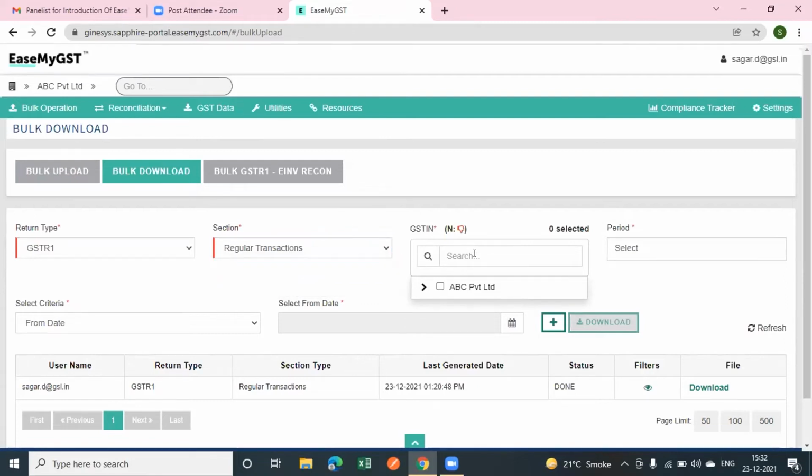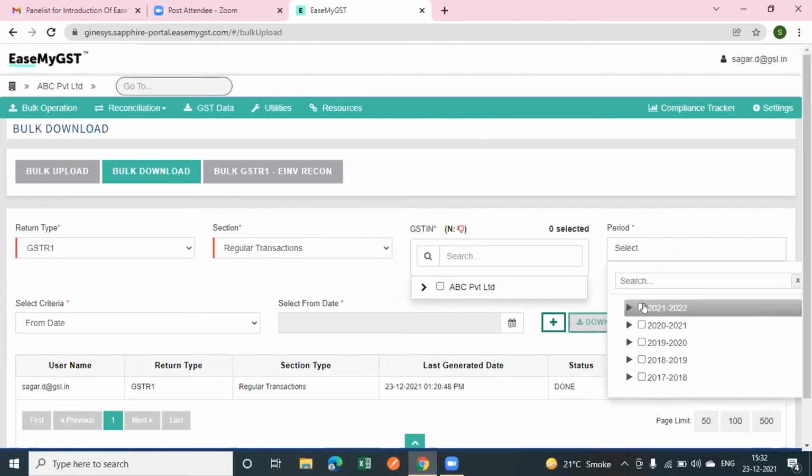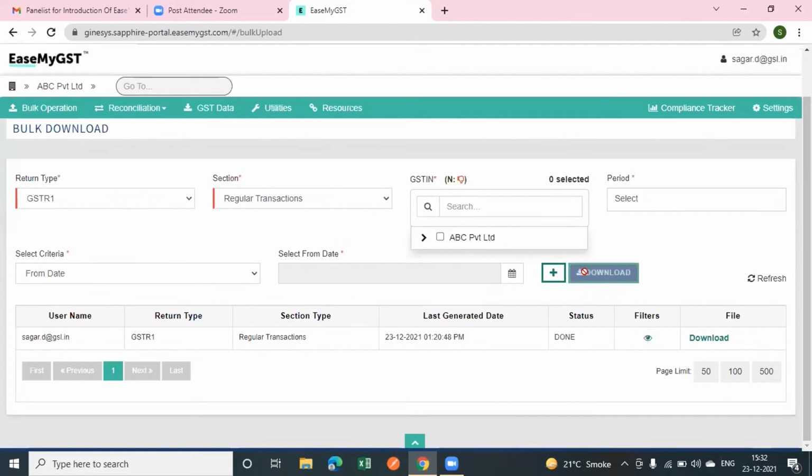If we want to download the data in bulk PAN wise, then we can select PAN, or if we want to download the data GSTN wise, then we will fill the GSTN here, and here we will select the period for which we want to download the data. After this, when we click on this button, the data will automatically download. As you see, a log is created here and the status is done. I have done this bulk downloading for the GSTR1 process.